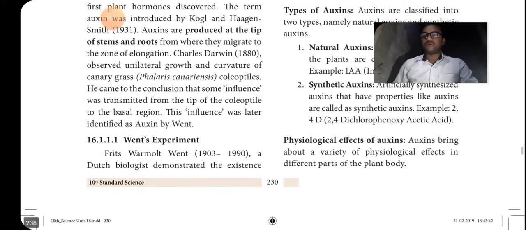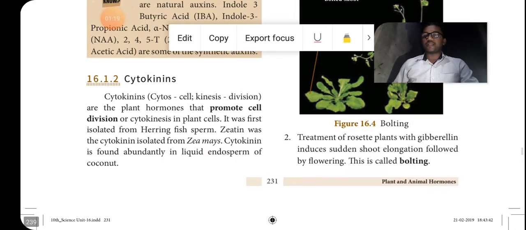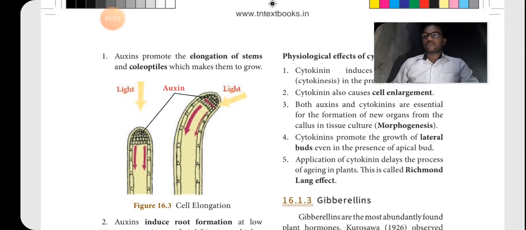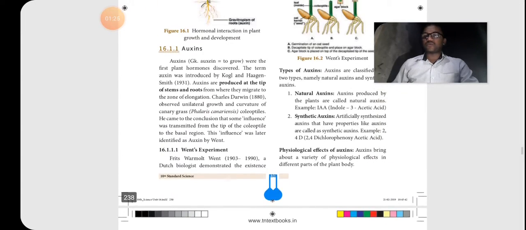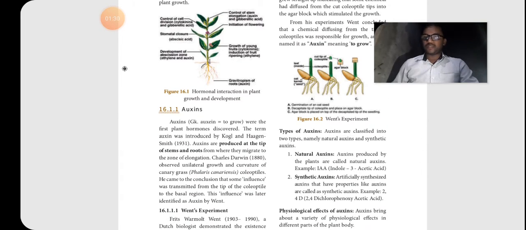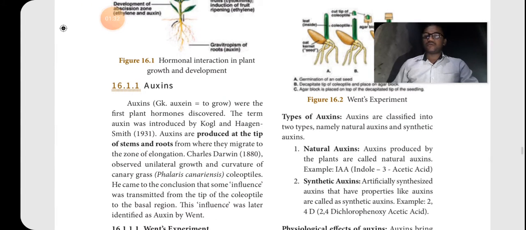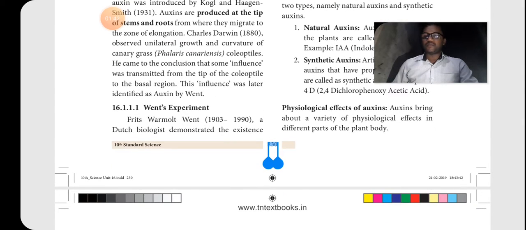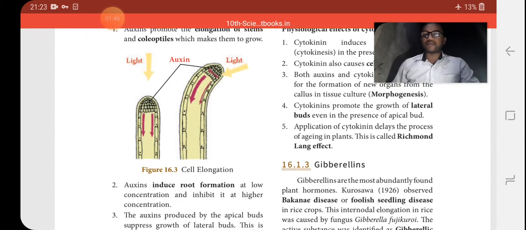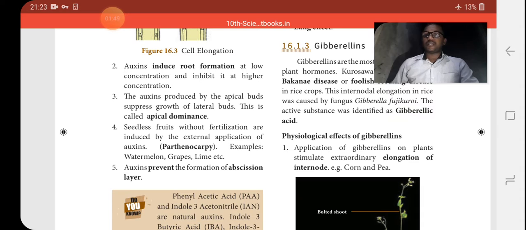Went experiment: the three plants in three parts are there, and in which part the plants grow by using the auxin only. By using the auxin, the plant can be grown easily. So that is auxin. The Went experiment may be asked in a 7 mark question. Then types of auxin, natural auxin and synthetic auxin, are slightly important, but the physiological effect of auxin, cytokinin, gibberellin, and ethylene is more important.